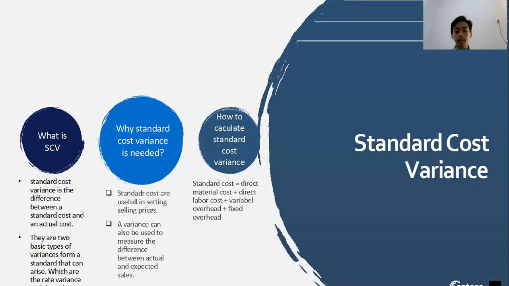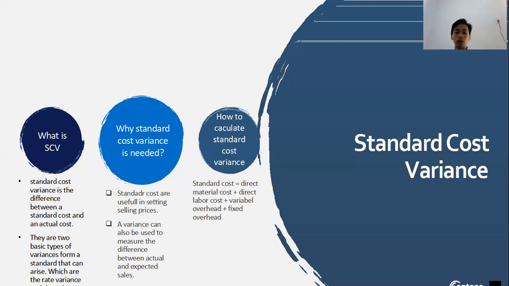And the second one is the standard cost variance. The standard cost variance is the difference between a standard cost and an actual cost. There are two basic types of variance that can arise from a standard, which are the rate variance and the volume variance. And why is standard variance needed?